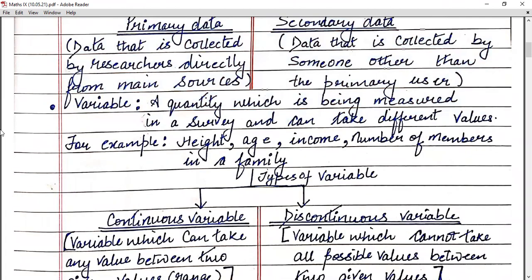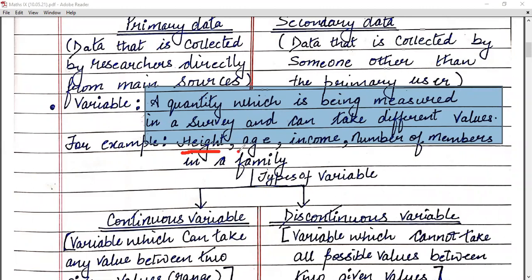Now, children, our next very important term in frequency distribution is variable. Let us understand what a variable is. Whenever any quantity has to be measured in a survey, that becomes a variable. Suppose we are looking for the height or age of the children, income of the workers, number of members in a family. These are your variables. Actually, a variable is a quantity which is being measured in a survey and can take different values.